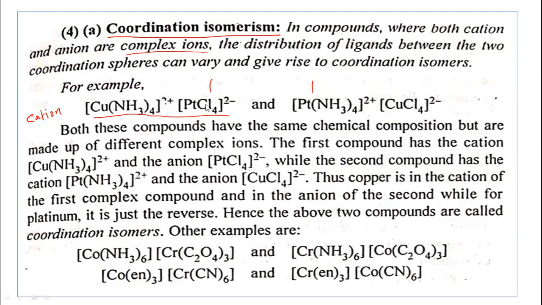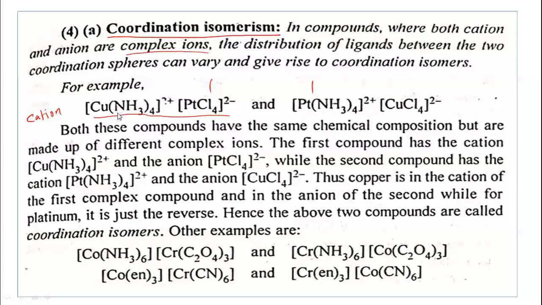Now if we change the ligand here, in place of chloro, ammonia is the ligand, see in this example. So they have the same chemical composition, but the coordination pair will be different. The distribution of ligands between the two coordination pairs can vary.